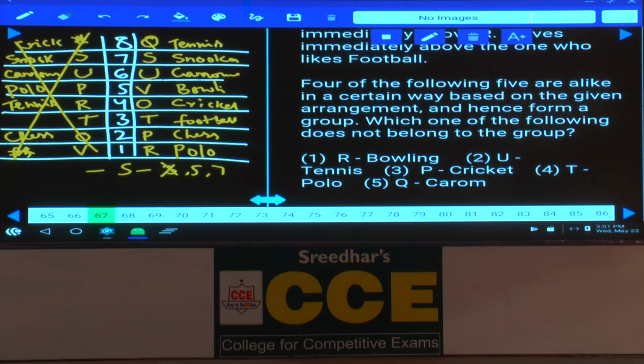R and bowling: between R and bowling there are exactly 3 persons. And U and tennis: between U and tennis there is exactly 1 person, isn't it? Only 1 person between U and tennis. And next one, R and bowling, how many persons? 3 persons. U and tennis, 1 person. And P and cricket, now P and cricket, 1 person. Hence, what is your answer here? Choice 1. Except in choice 1, in the remaining pairs, there is exactly 1 person between these 2.